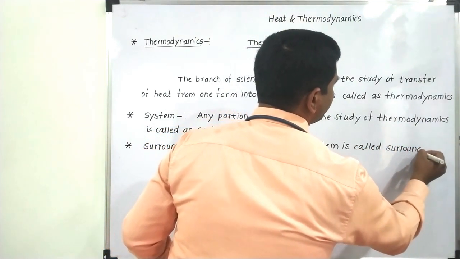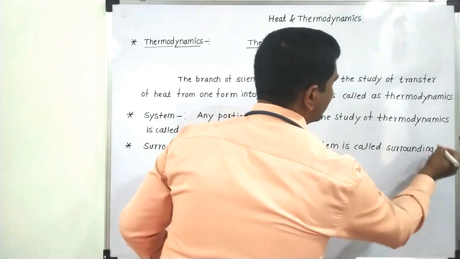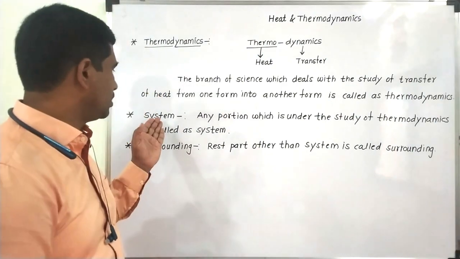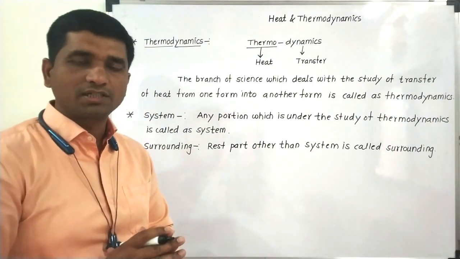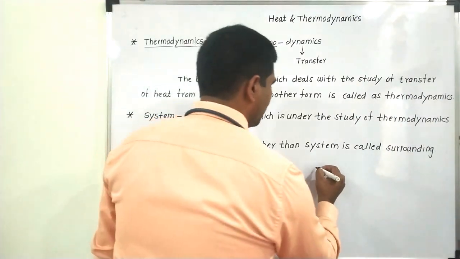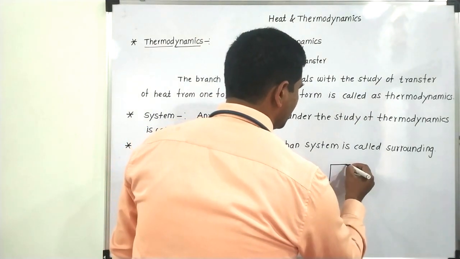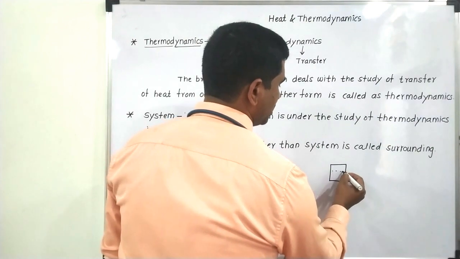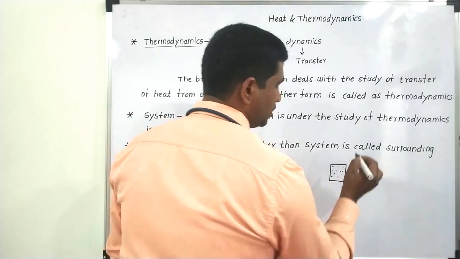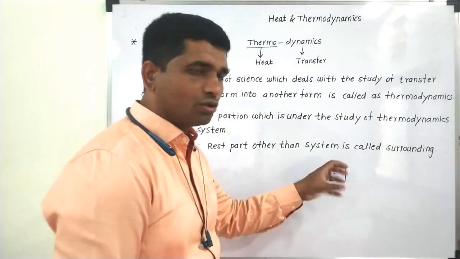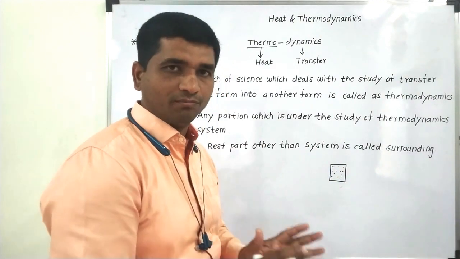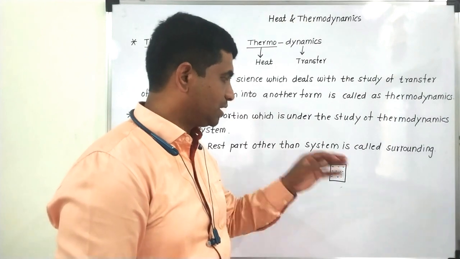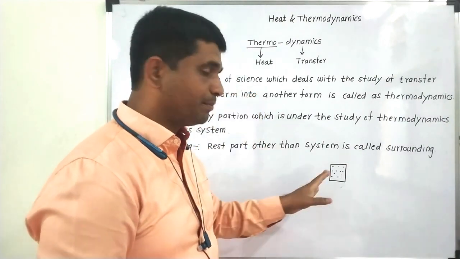So basically, two different things will come up in our discussion. One is called the system and the other is called the surrounding. Suppose I am considering an example of a container in which I am keeping some gas. The gas enclosed in this container is my system, which may be kept at a certain temperature, volume, or pressure.